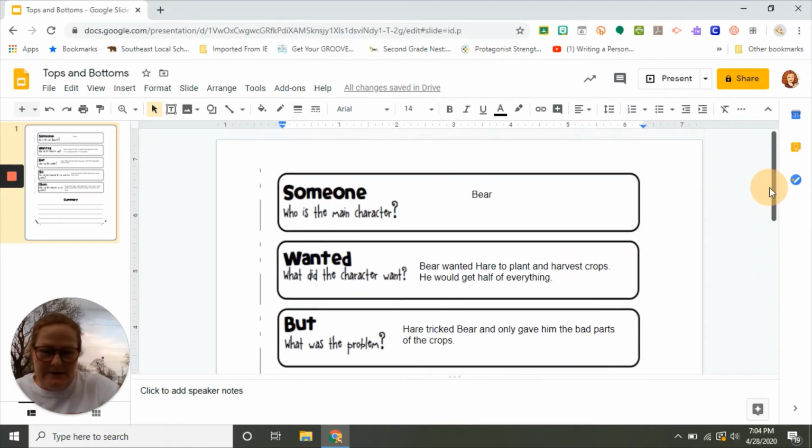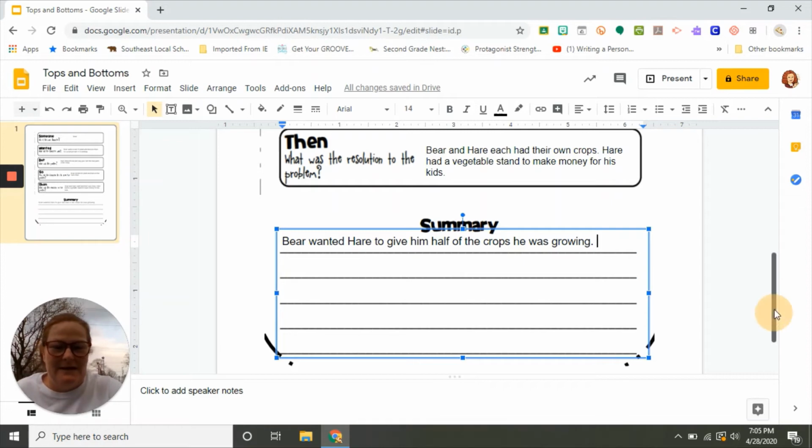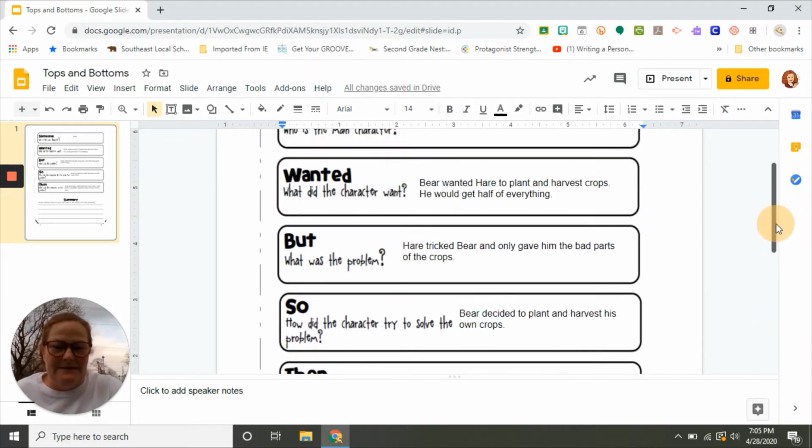So here's what we're going to do. We're going to say someone. Who was the someone? Bear. And what did he want? Bear wanted Hare to give him half of the crops he was growing. The problem is Bear didn't do anything to work for him, did he? And so what happened?